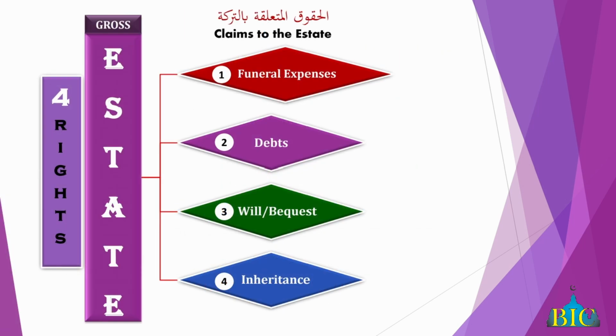Right, so we mentioned when a person dies, yes, there's inheritance, but understand inheritance is not the first claim to the estate of the deceased. When a person dies, there are 4 claims to the estate of the deceased. The first is what? Funeral expenses. The second, debts. The third claim is will, wasiyah, bequest, and the fourth and the last claim is inheritance. So today we'll speak about more the first 2 claims.